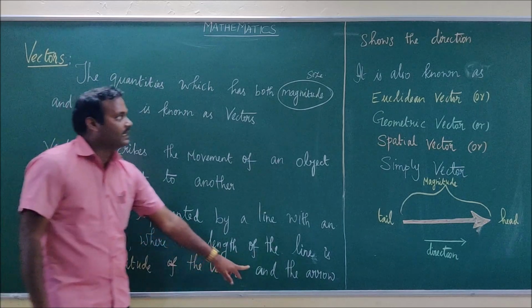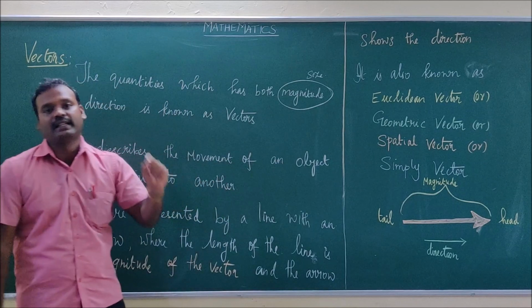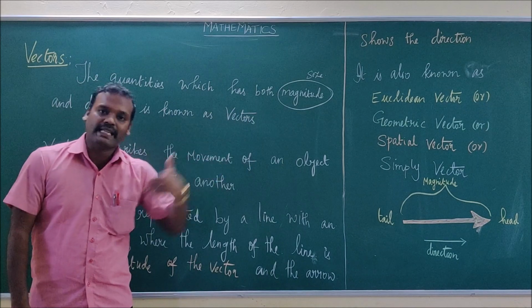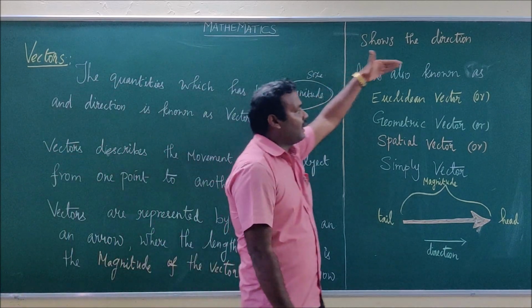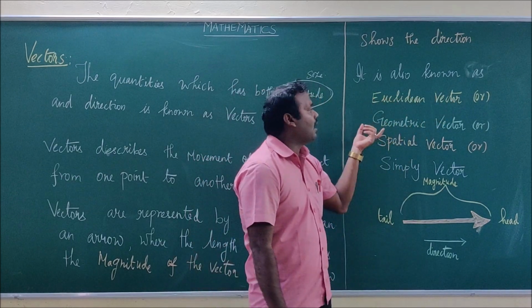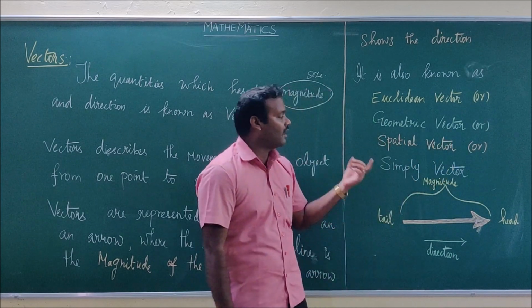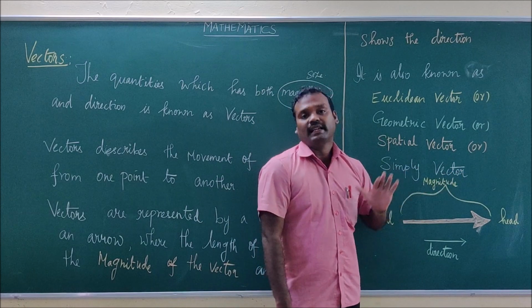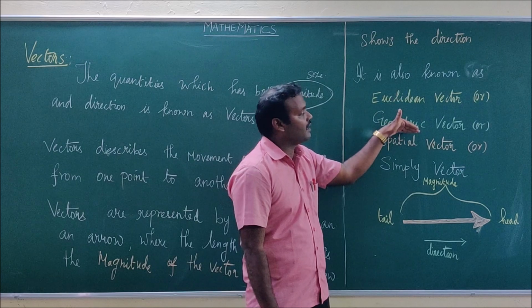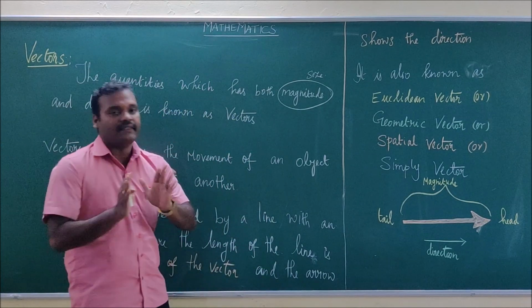The arrow shows the direction. You have to put an arrow mark over the vector, and that arrow mark shows the direction of the vector, that is, from start to end. Vectors are also generally called by other names: a Euclidean vector, a geometric vector, a spatial vector, or simply a vector. These all represent the same thing.